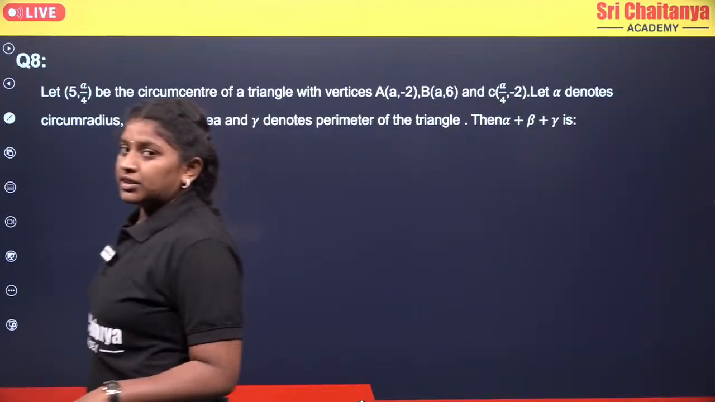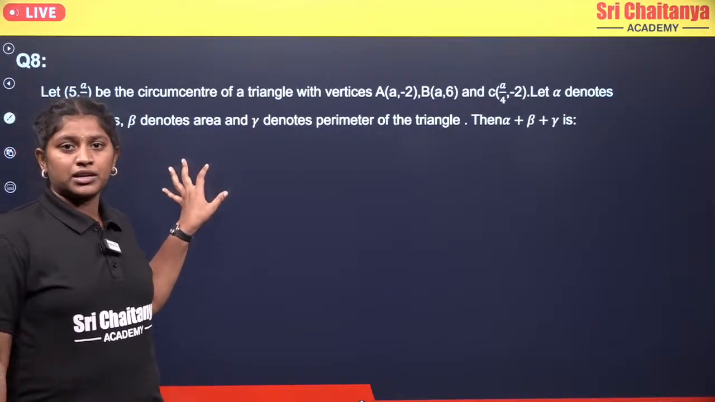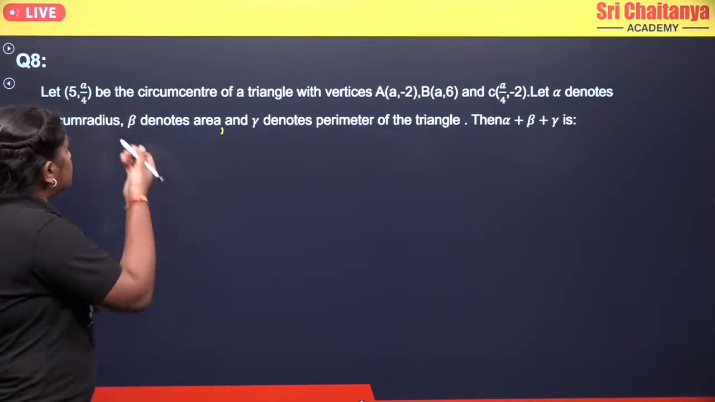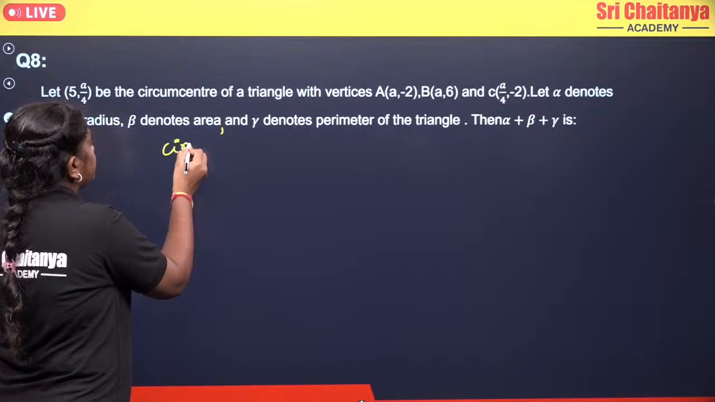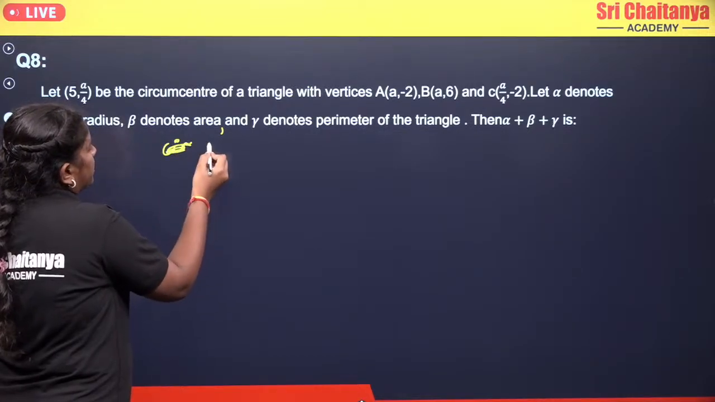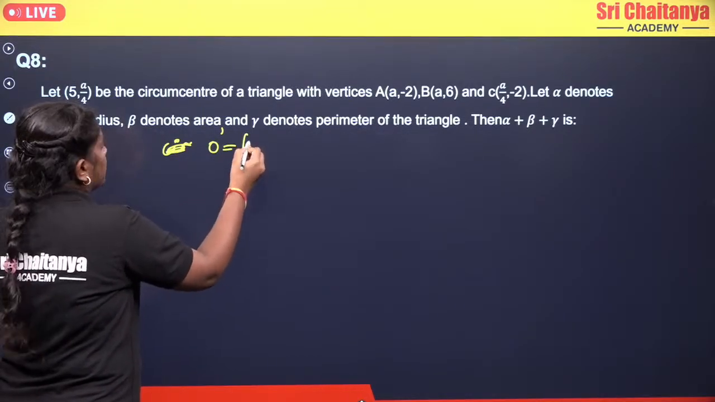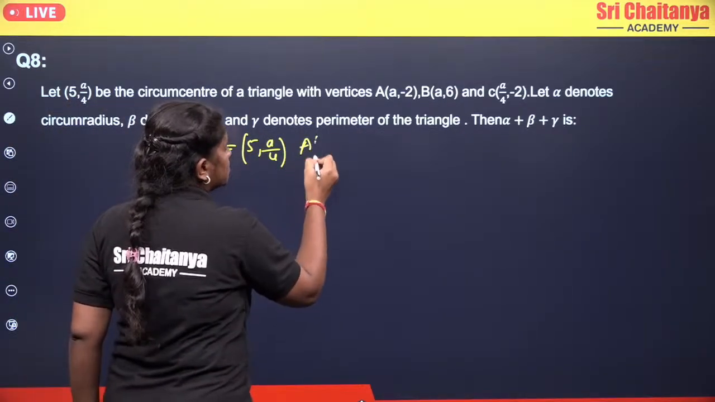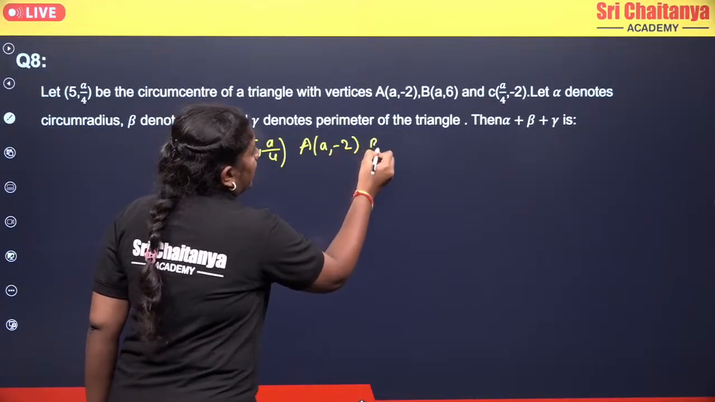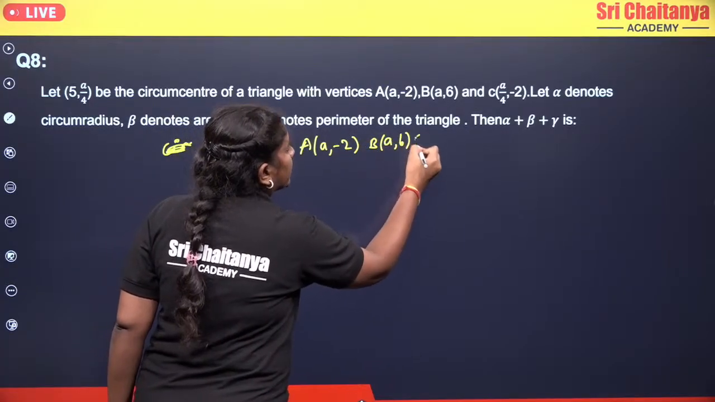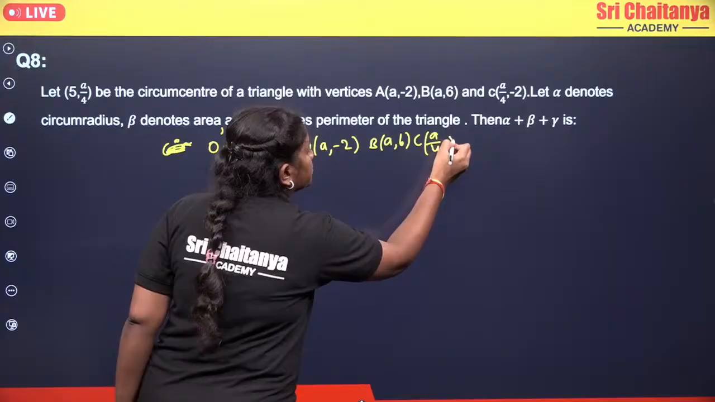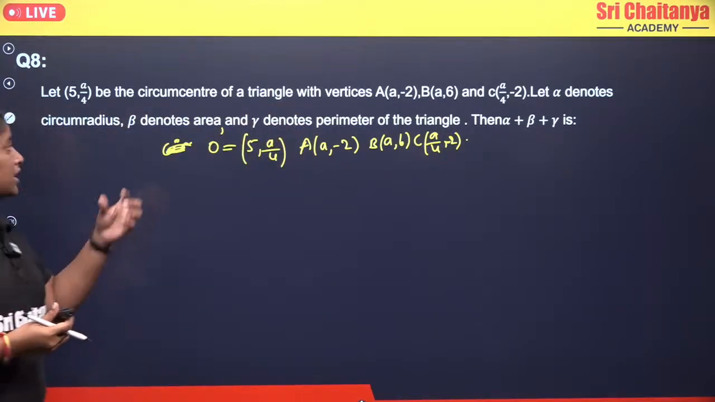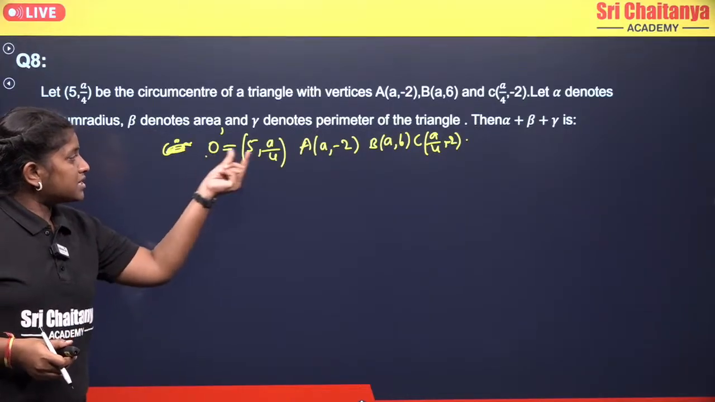So if you observe here clearly, here we are having the concept of circumcenter and circumradius that we discussed in our previous class, right? So they gave the circumcenter, you can take it as your O, which is nothing but (5, A/4). And they gave the three vertices, which are A is (A, -2) and B is (A, 6) and C is (A/4, -2).